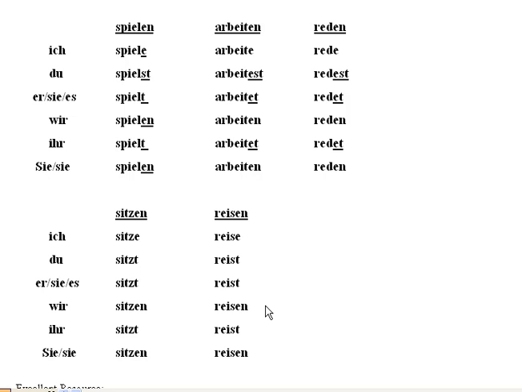Today we're going to talk about the weak verbs again. This is part 2. On this board here that you see, I have several weak verbs listed. We'll start with the verb spielen here. Spielen, of course, means to play.